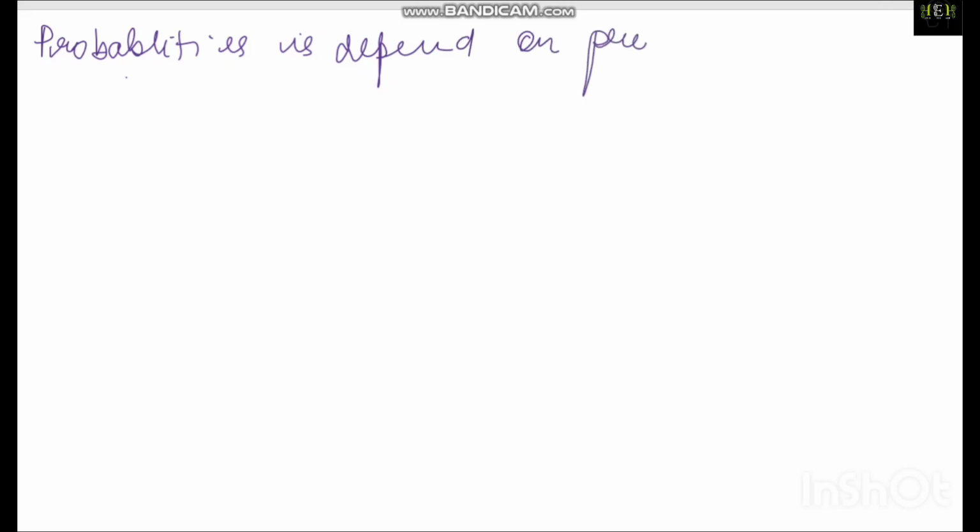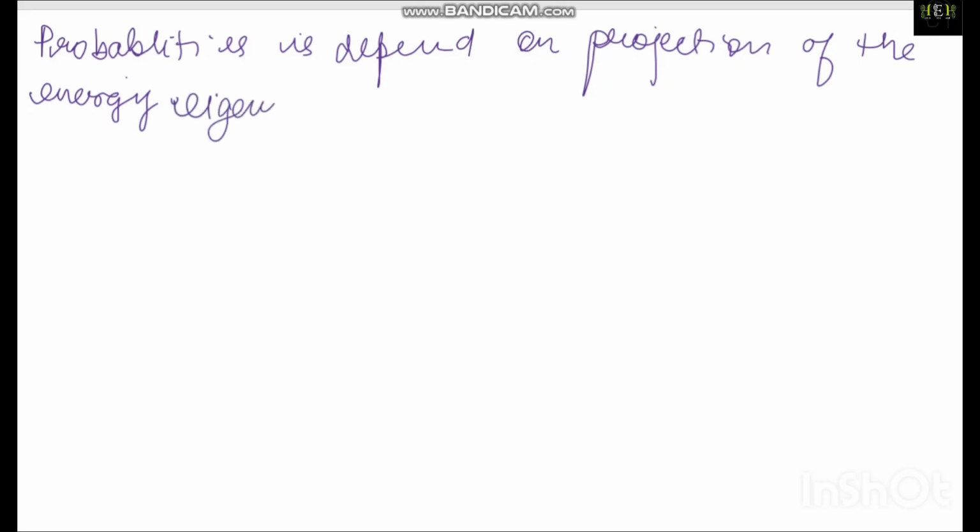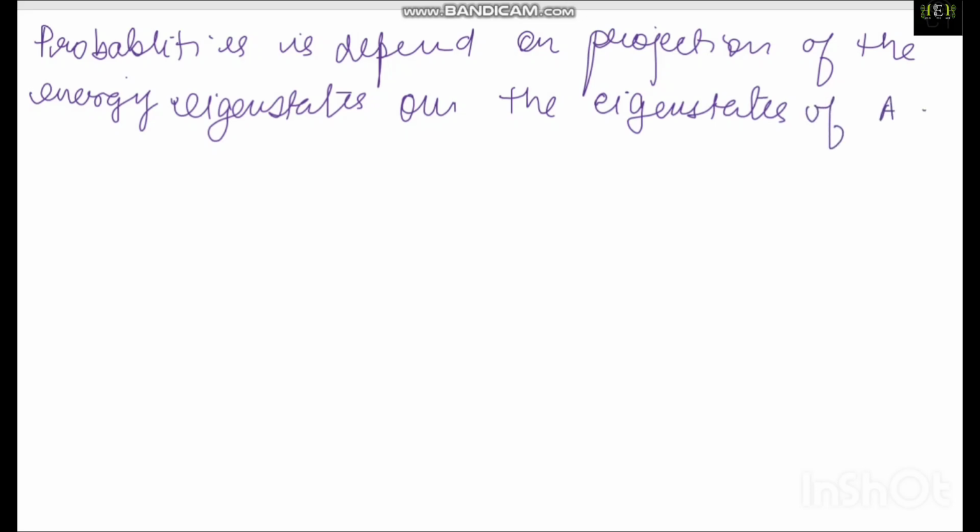Next I will say the probabilities. I will write one conclusion: the probabilities depend on the projection of the energy eigenstates on the eigenstates of A. So they are obtained from the squared overlap.